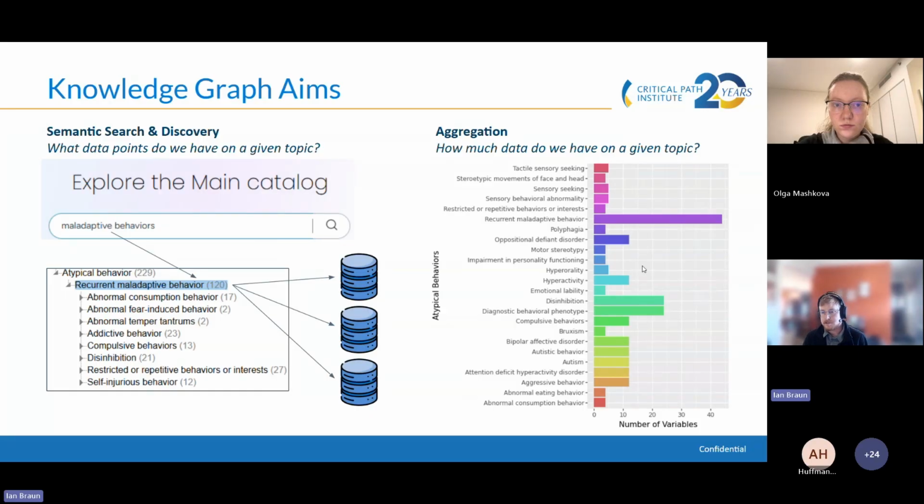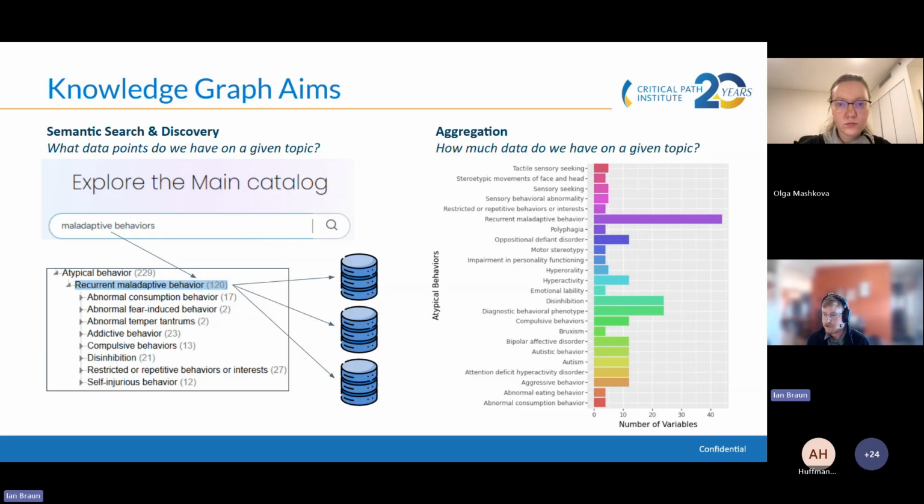So the reason we want to do this annotation is to support semantic search and discovery on the left. This is a very small subset of the hierarchy in the Human Phenotype Ontology, HPO. For example, we might not have variables or questions in our data that specifically reference recurrent maladaptive behavior as stated.